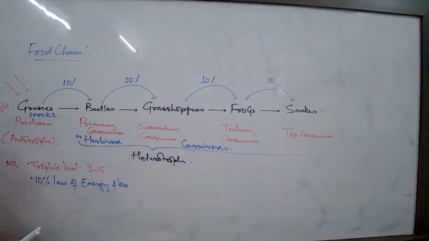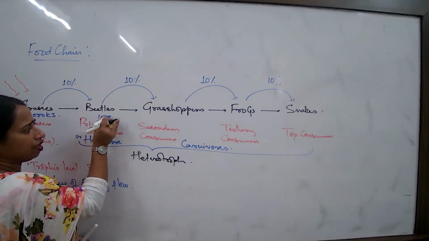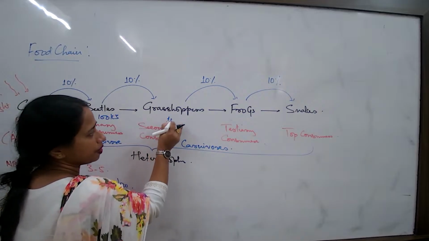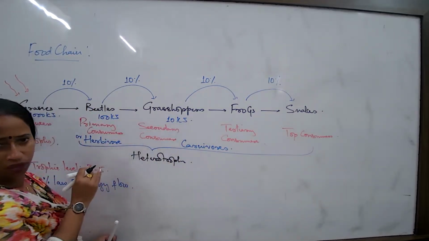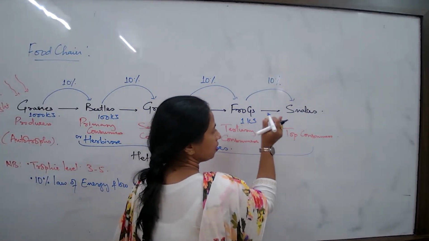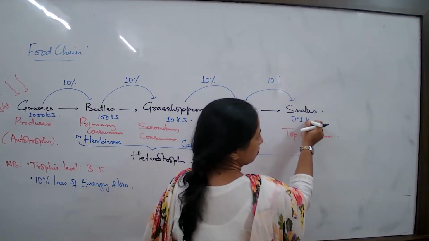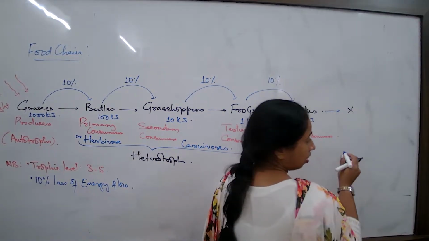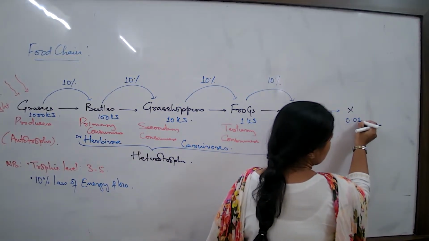Now, next we try understanding that if we are assuming these grasses have manufactured 1000 kilojoules in the form of energy, then how much is the beetle getting? Nothing more than that as per this 10% rule. How much would the grasshoppers get? Nothing more than this as per the 10% rule. What about this? Nothing more than this as per the 10% rule. What about this? If there would have been something, how much? So less.